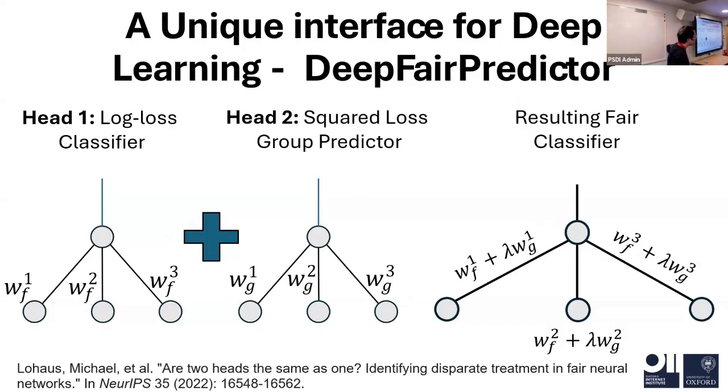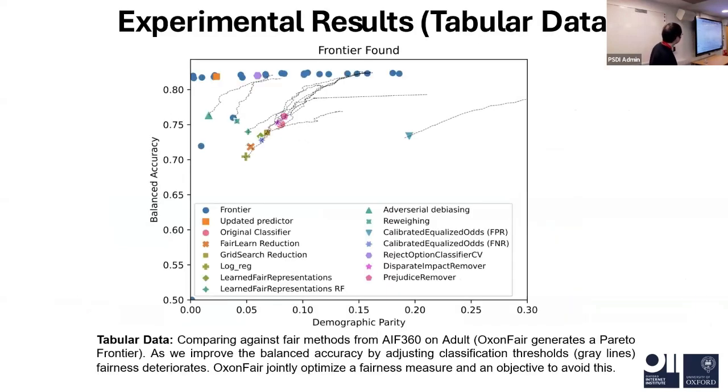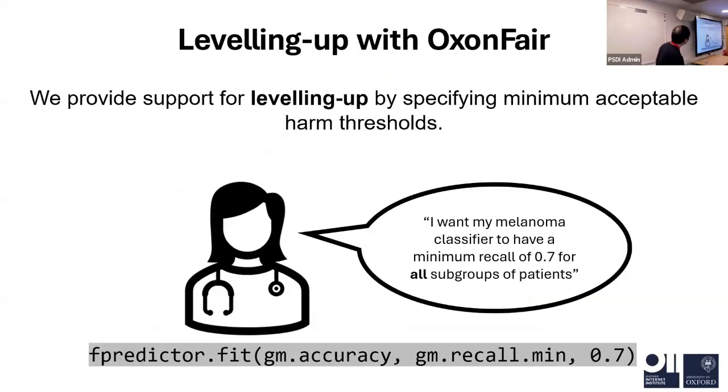This figure shows how our model works. Here the example shows that our model can achieve the best Pareto frontier compared with some existing tools. We focus on leveling up the scores by our tool. So you can also use the fair predictor like this. The last line is the code. You want to improve the accuracy, and you hope that the minimal recall is around 0.7. So you can fix one score and maximize the other score.